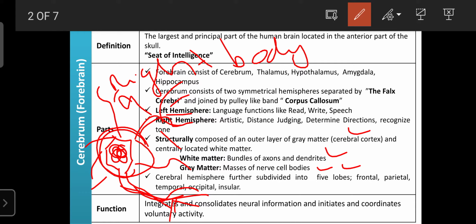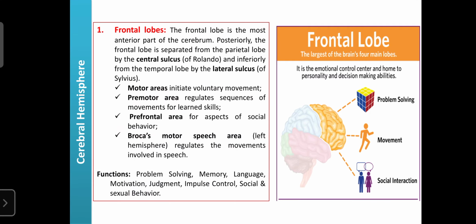Regarding the important functions of the forebrain, it can integrate or consolidate the neural information and initiate the coordination of motor activity. So these are the main functions of the cerebrum. Now we learn about the different lobes of the cerebral hemisphere. The first one is the frontal lobe.